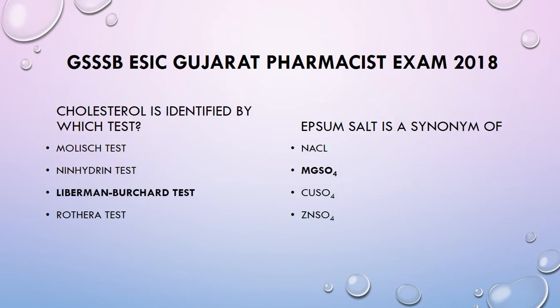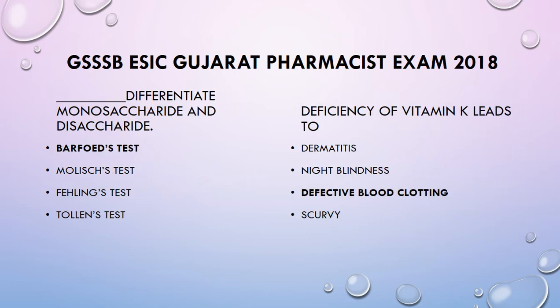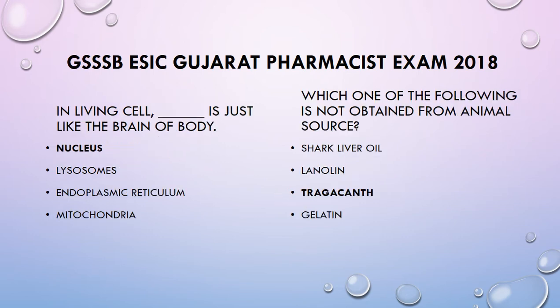Cholesterol is identified by which test? Liebermann-Burchard test. Epsom salt is a synonym of MgSO4. Blank differentiates monosaccharide and disaccharide, that is Barfoed test. Deficiency of vitamin K leads to defective blood clotting. Next, in the living cell, blank is just like the brain of the body, that is nucleus. Which one of the following is not obtained from an animal source? That is tragacanth.